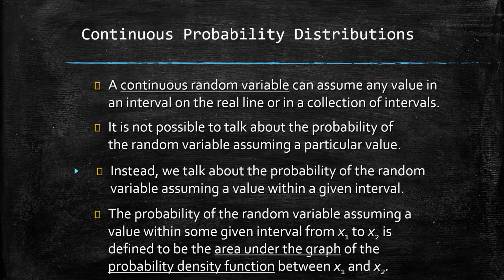So instead, we talk about the probability of the random variable assuming a value within a given interval. And lastly, the probability of the random variable assuming a value within some given interval from x1 to x2, or a subinterval of any interval, is nothing but the area under the graph of the probability density function, PDF, between x1 and x2.